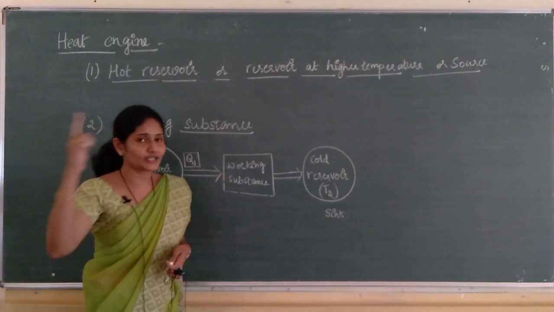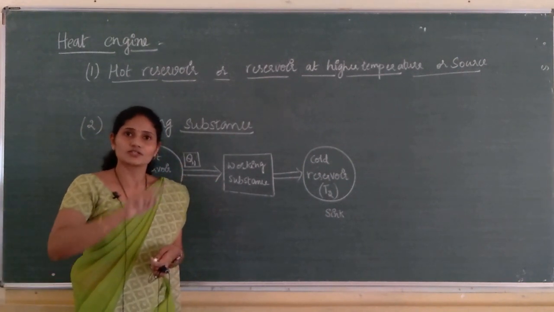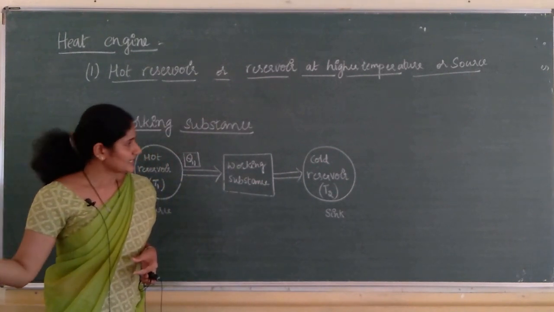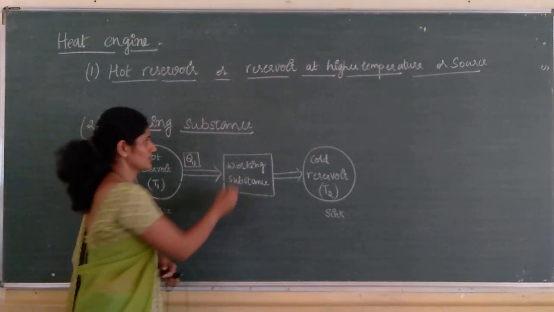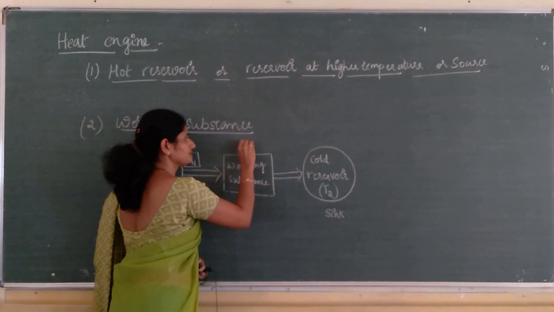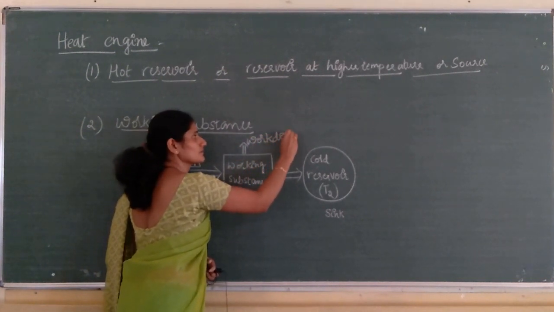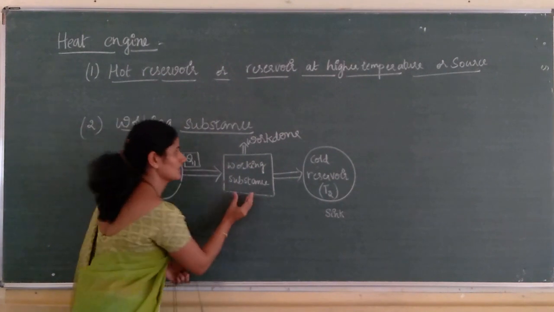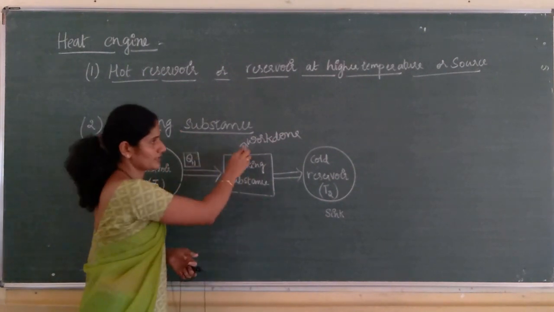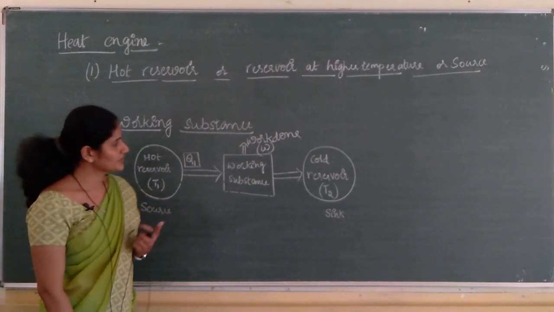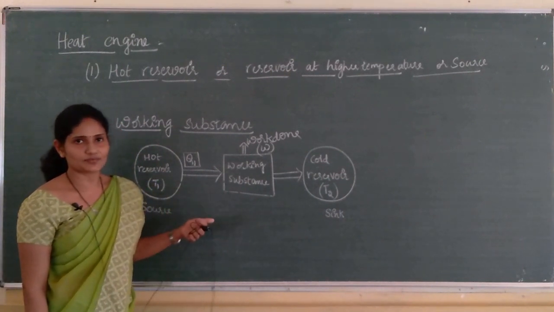This piston is connected to the wheels of the vehicle. So, wheels of the vehicle move. That is nothing but work done. Work is done by the substance. So, work done, W. So, here gas is the working substance.